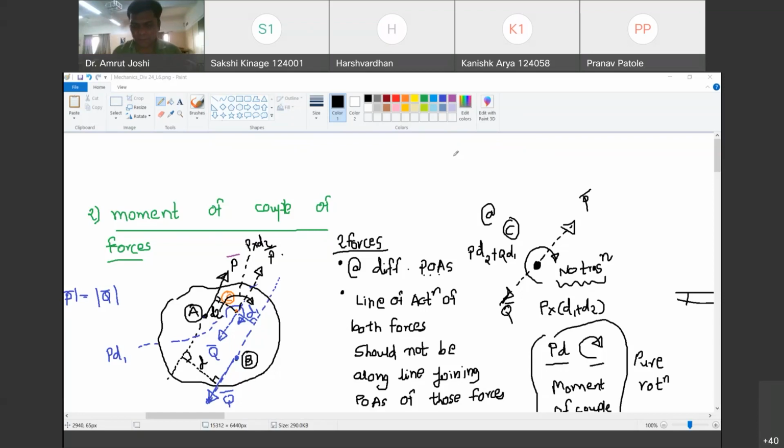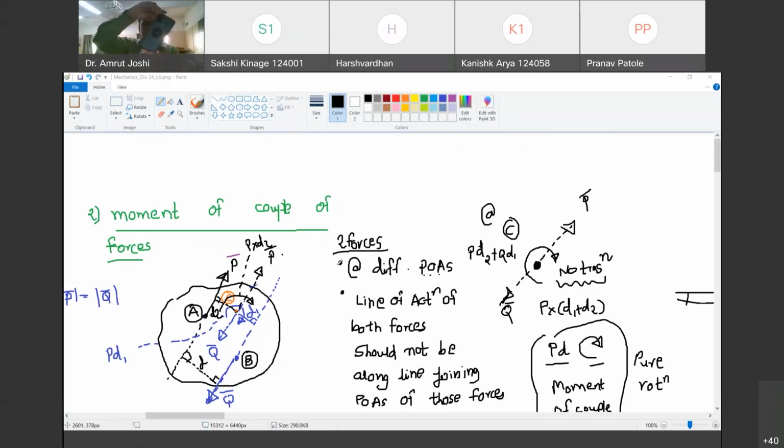Happy? Yes, sir. Okay. Now, one more thing. From this moment of couple of forces, we have proved a principle called transposition of a couple moment. A couple moment can be transposed anywhere in its plane and still has same effect on all points of the body. That means, pay attention here, are you able to see this mobile? Yes, sir. Now I am applying an upward force here and equal and opposite but downward force here. So what kind of rotation did this mobile experience? It did experience a clockwise rotation. Do you agree with me? Yes, sir.